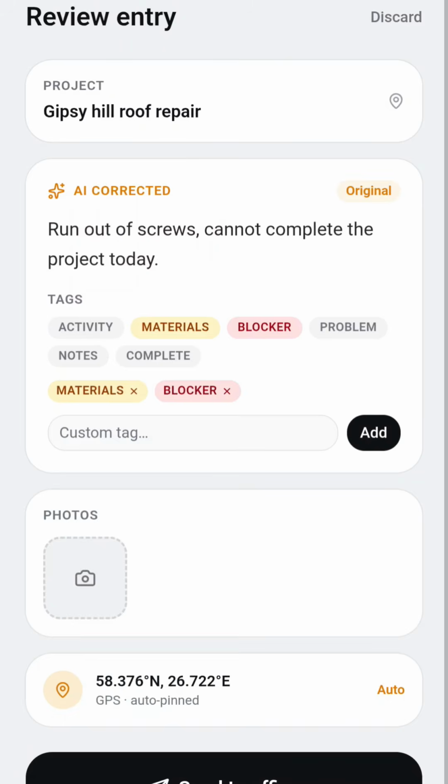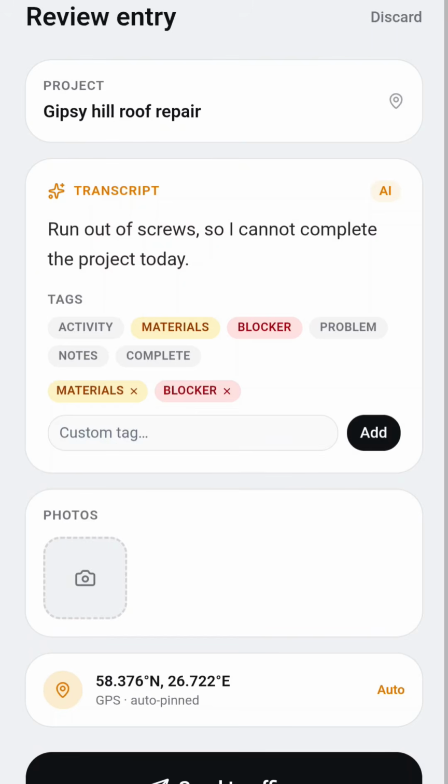All right. Original text is: ran out of screws, cannot complete the project today. And the AI version is the same because it was quite a short memo and there was nothing to fix. It automatically added tags, materials and blocker, which are correct.